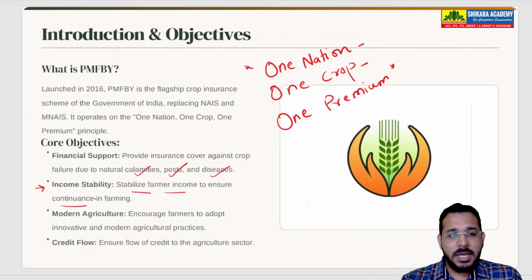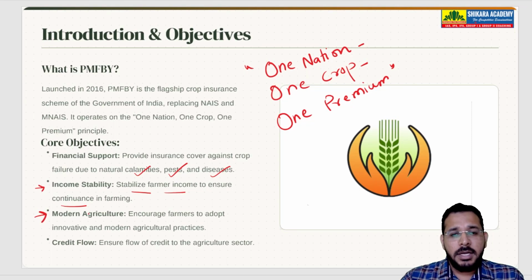Now the farmer has to repay his loan, but he does not have the income because the crop is lost, and the farmer also wants money to sow the next crop. So it is a double burden. Because of this Fasal Bima Yojana, it will be easier for the farmer to continue his farming.